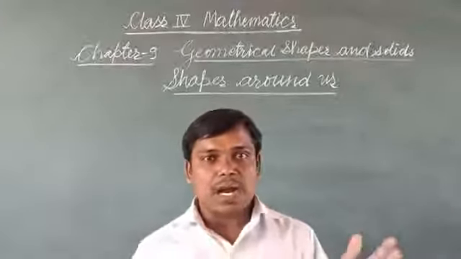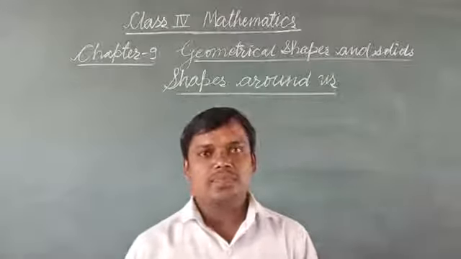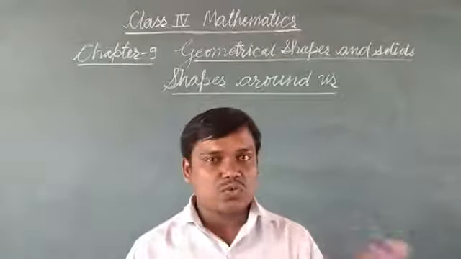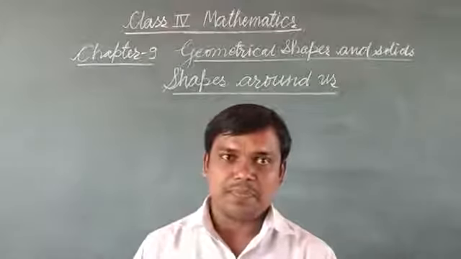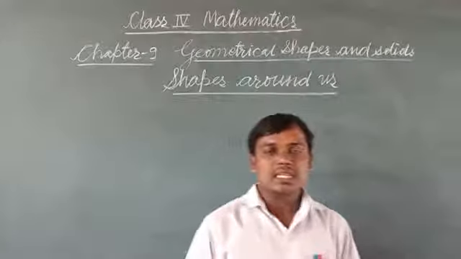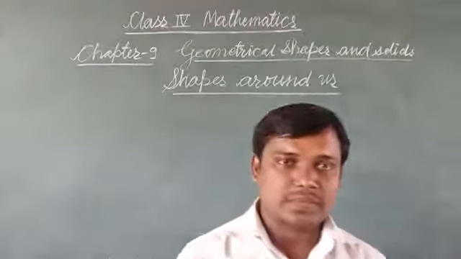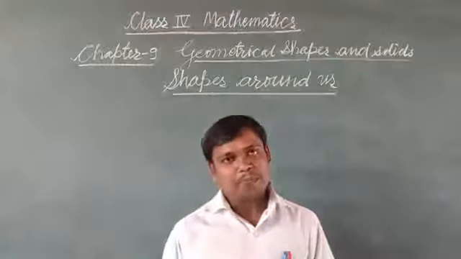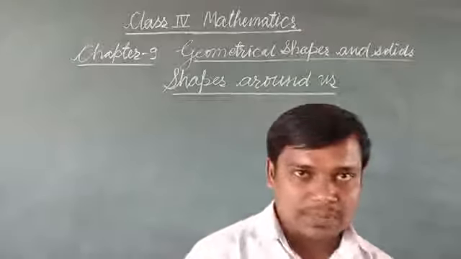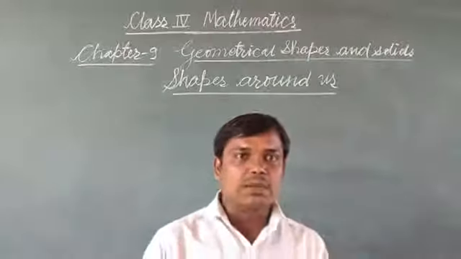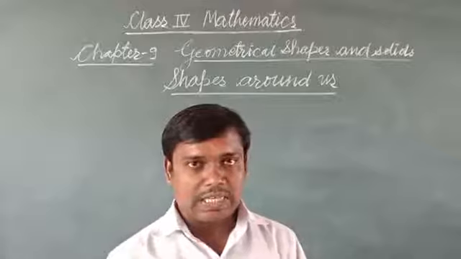These shapes are triangle, rectangle, square, parallelogram, etc. We also see many solids around us as a sphere, cylinder, cube, cuboid. So we will discuss about geometrical shapes and solids today.